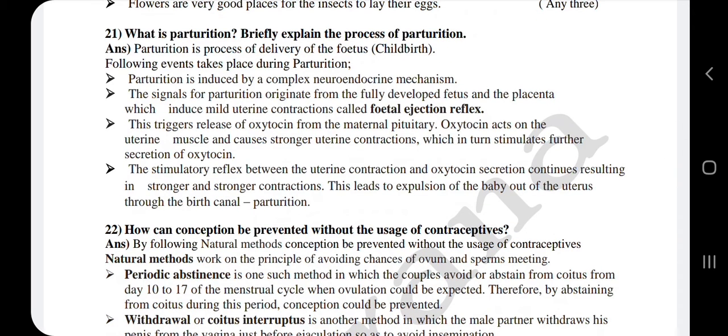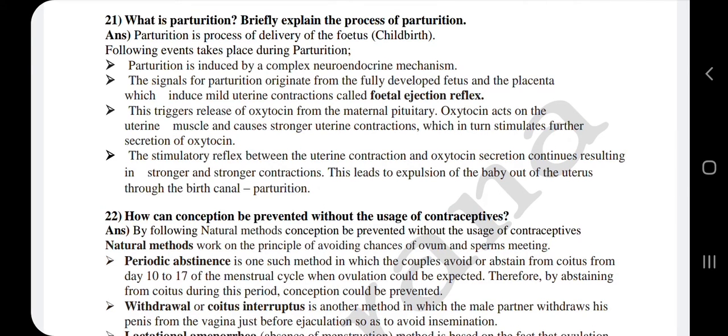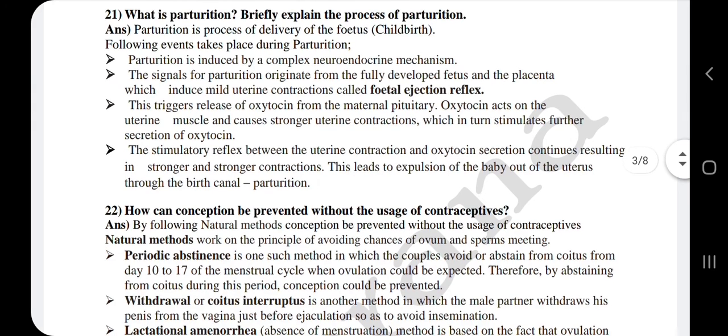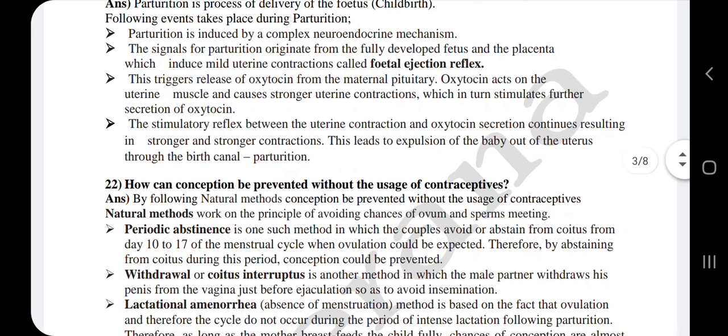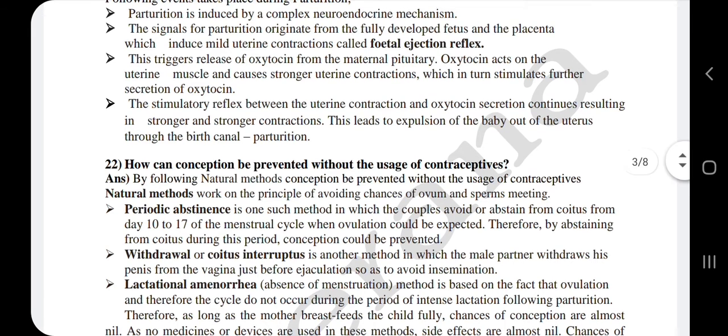The oxytocin acts on the uterine muscles, mainly on the myometrium, which causes stronger uterine contractions, which in turn stimulate further secretion of oxytocin. The stimulatory reflex between the uterine contraction and oxytocin secretion continues, resulting in stronger and stronger contractions. This leads to the expulsion of the baby out from the uterus through the birth canal, called parturition.